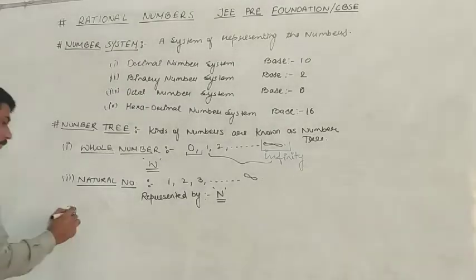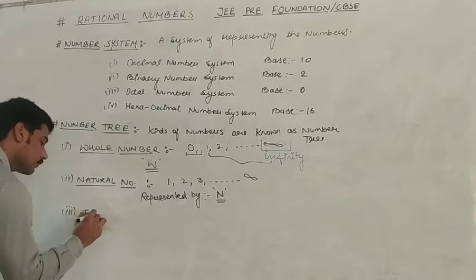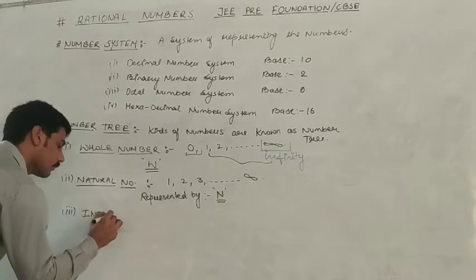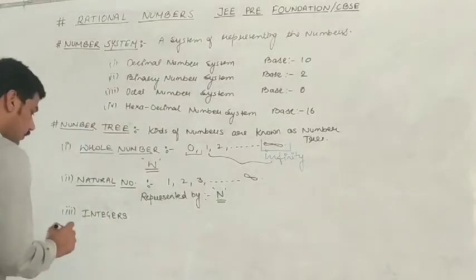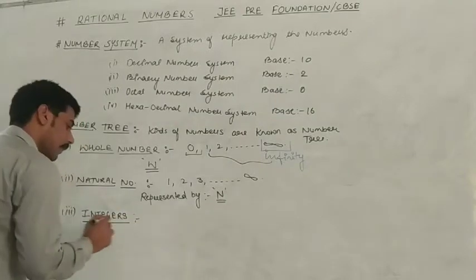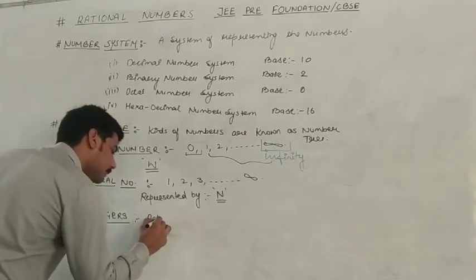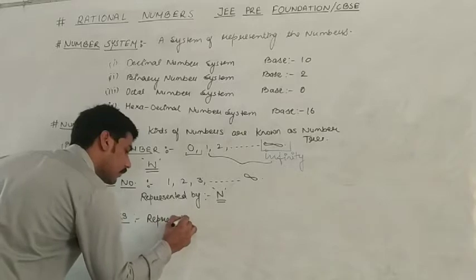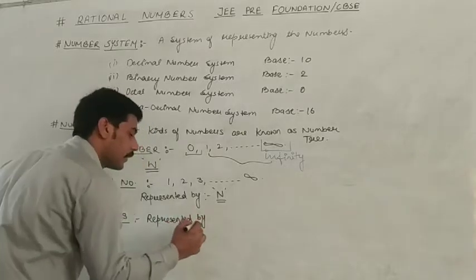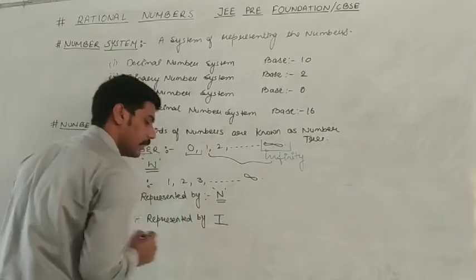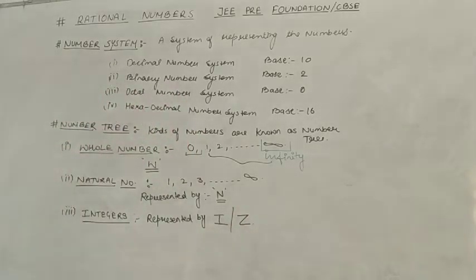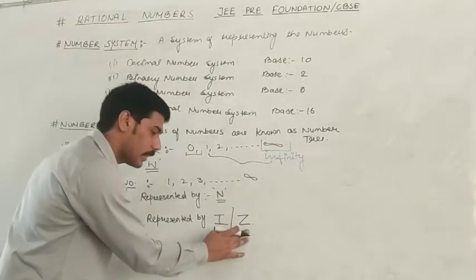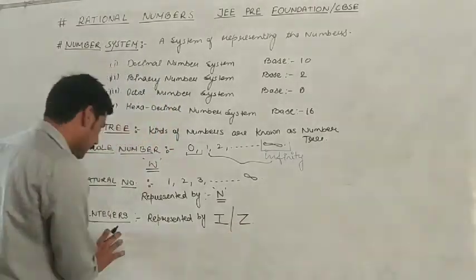Third one is integers, represented by caps lock I, or you can say Z. Okay, caps lock I or Z are the representation of integers.